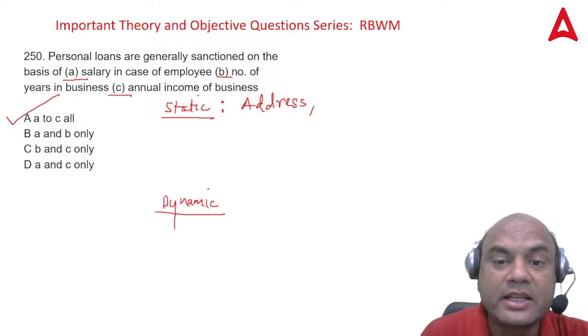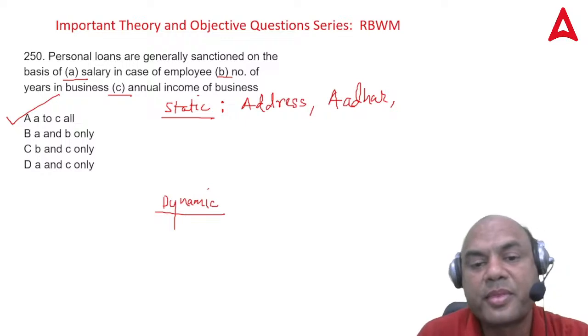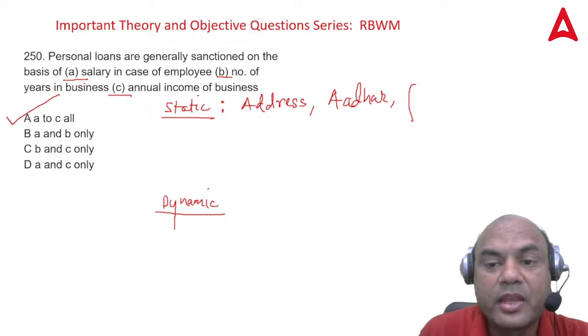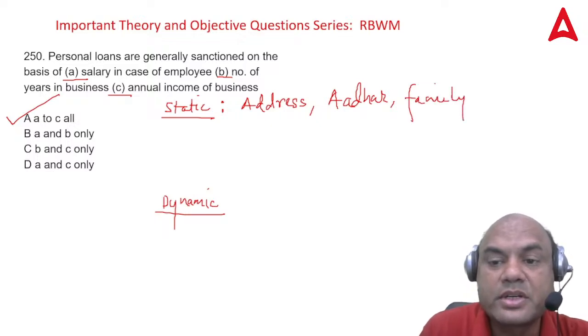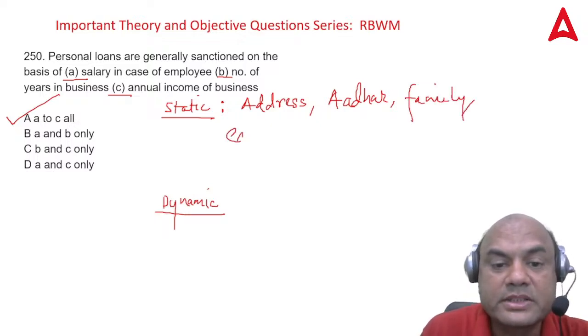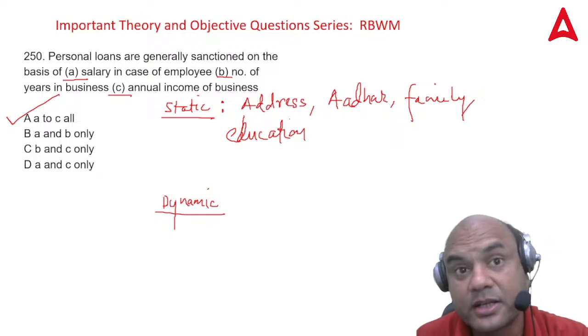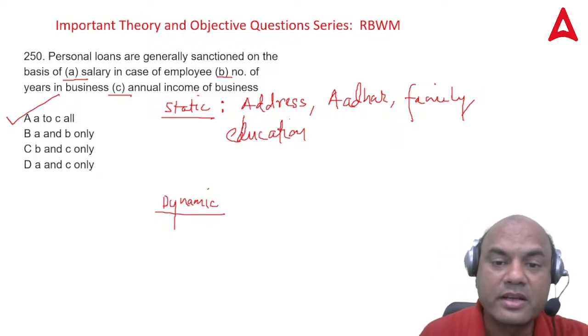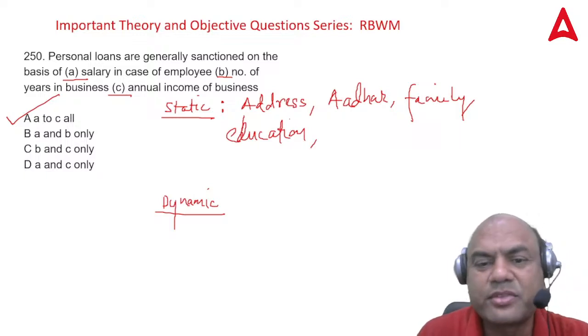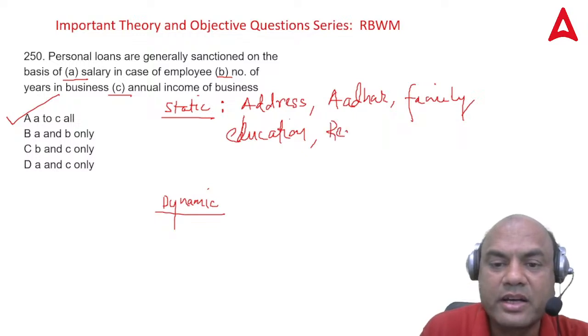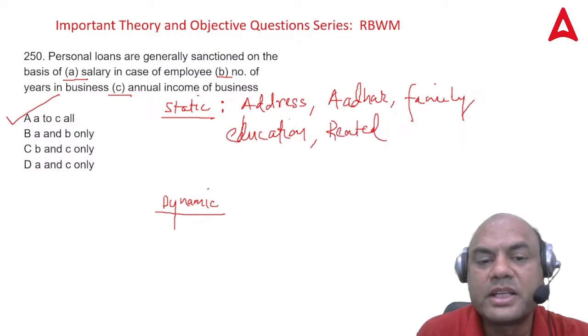Okay, address, then Aadhaar number. These are all static details, meaning they don't change at all. Then family details, education. Education doesn't change generally, once the person starts a job. Many other things are there, such as whether the house is rented or owned. So these are all static details.